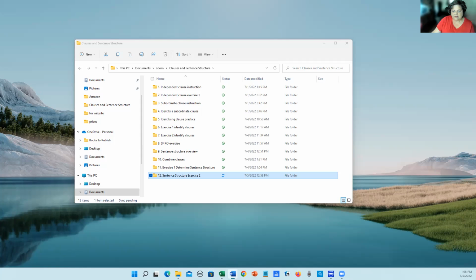Emperor is a subject. And said is a verb. So I have, this is an independent clause, and the second one is an independent clause. The whole thing. So I have two independent clauses, and this is a compound.